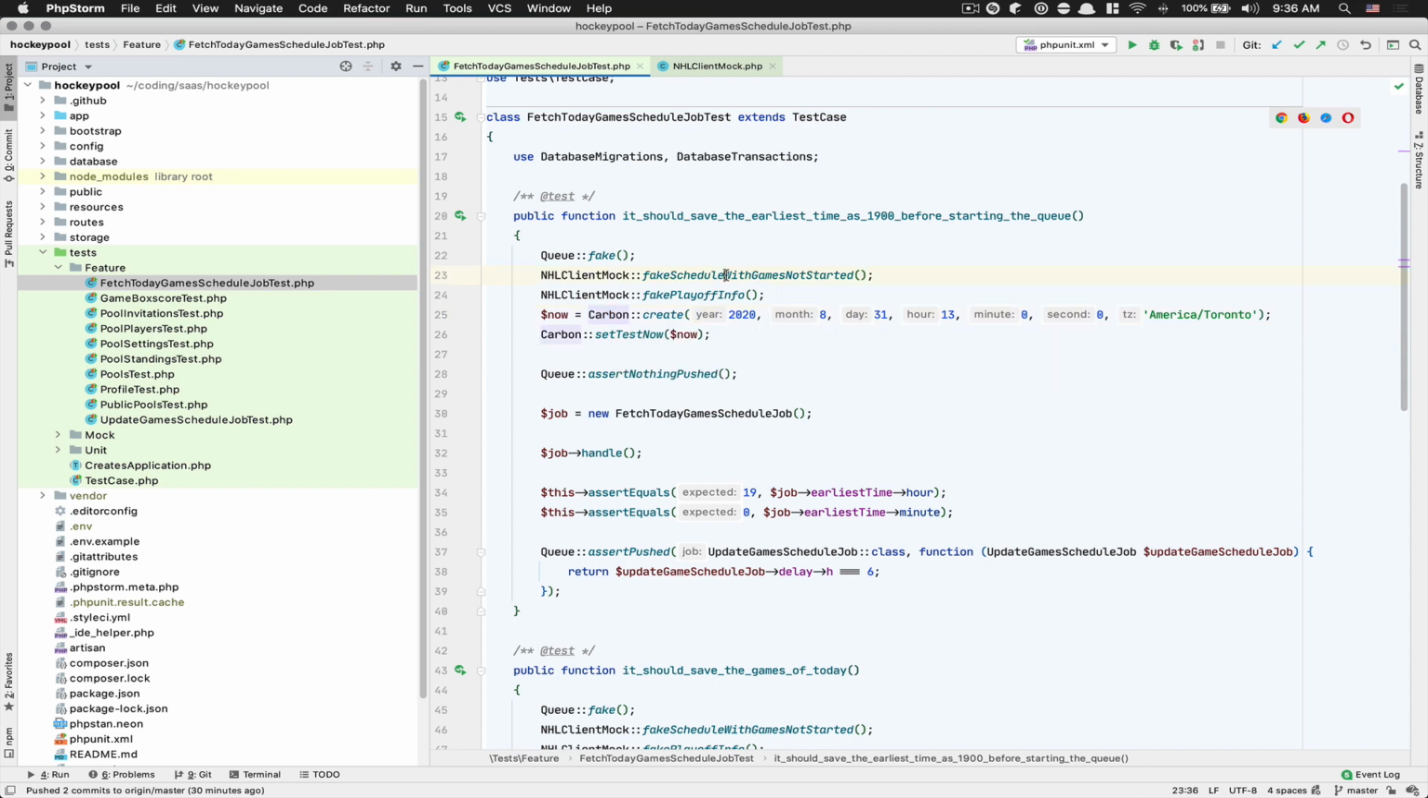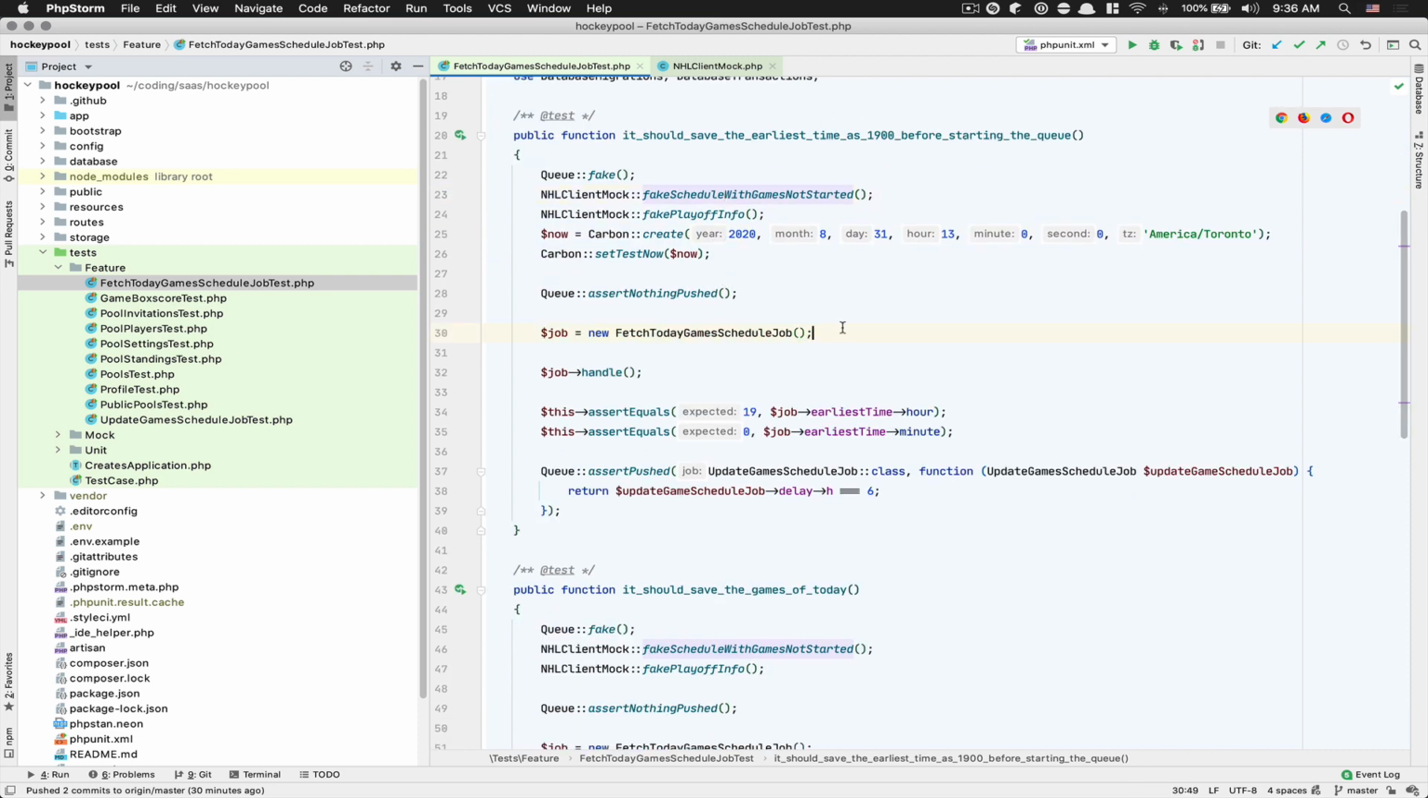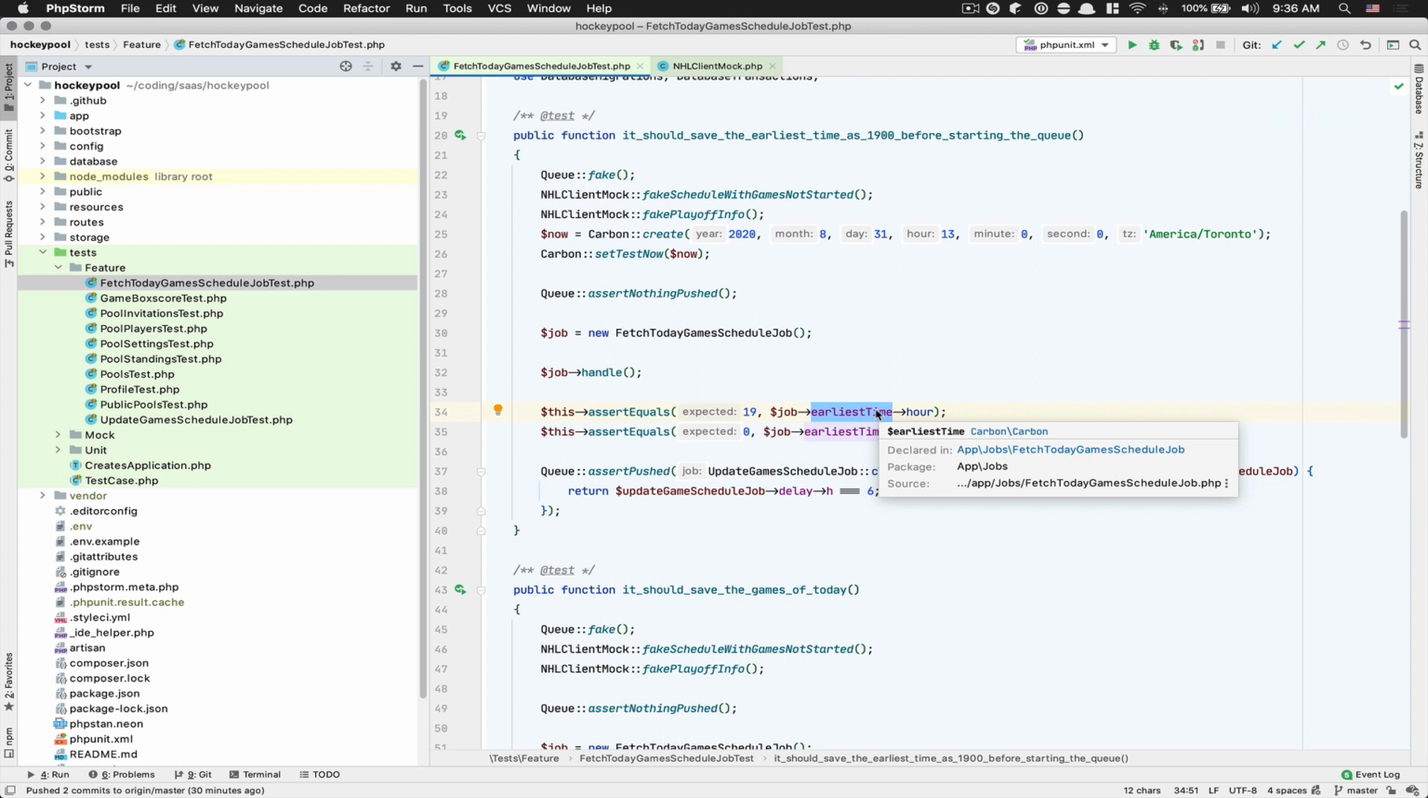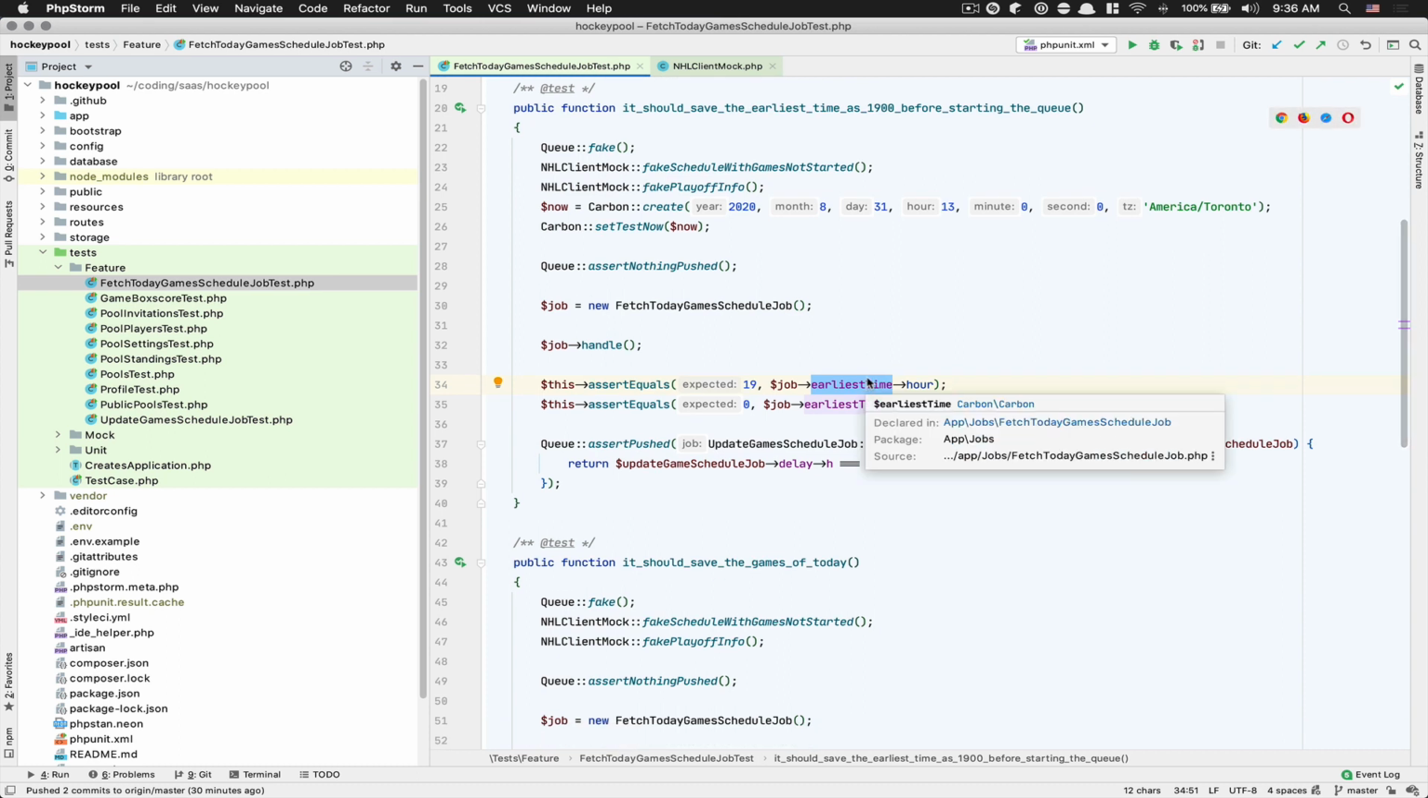So it's pretty easy, because after that I can fetch my job. And now after that, I can see the earliest time. So here is the time I'm saving: the earliest time is supposed to be 19 hours, so 7 p.m. And this is the earliest time I need to start my queue job, where I'm going to update games each 10 seconds for maybe 5 hours.